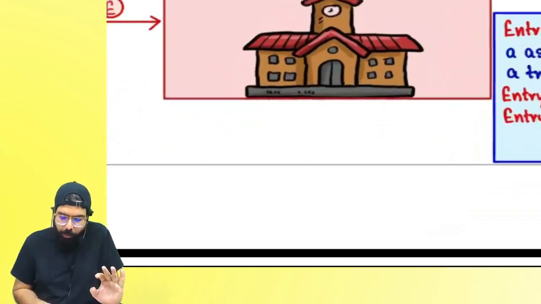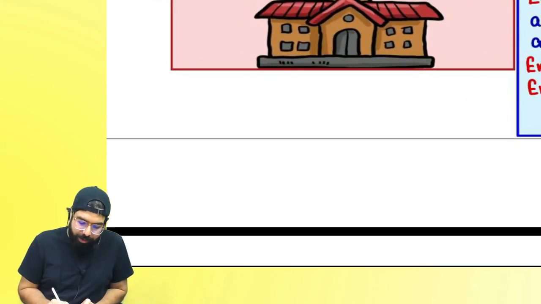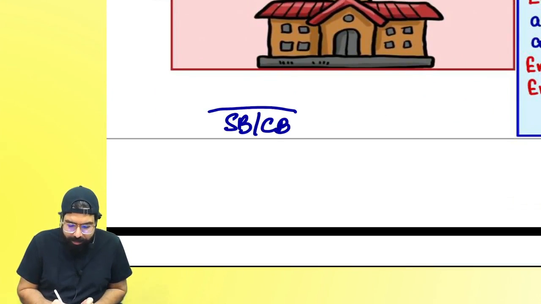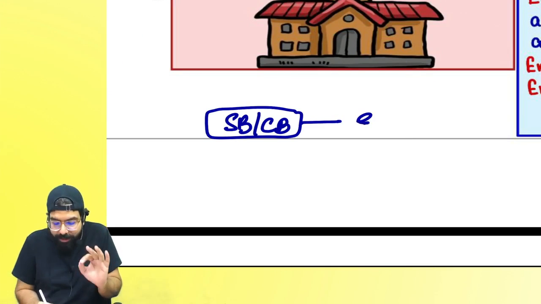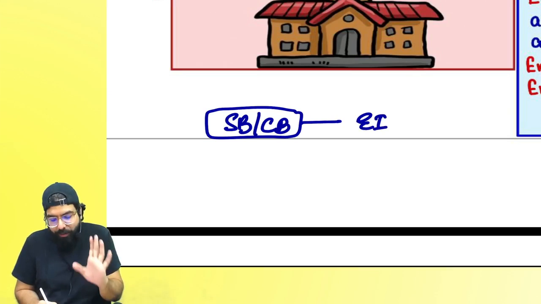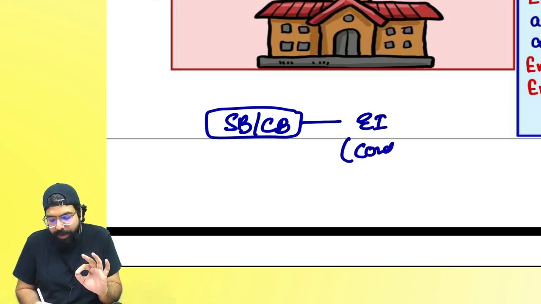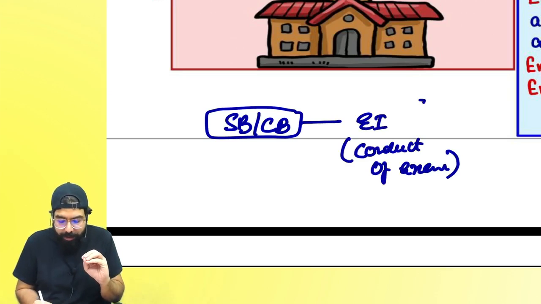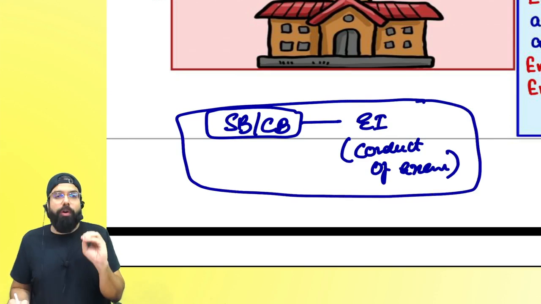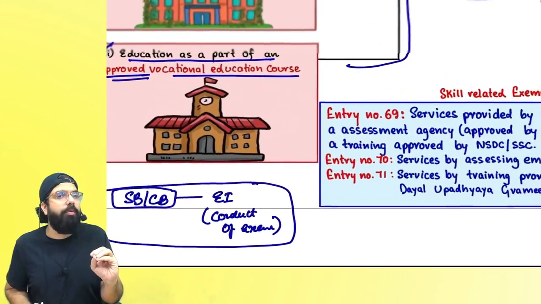Now also remember one point over here, that regarding educational institutions, the state boards and central boards are considered as educational institutions only for the limited purpose of conduct of examination. Everyone always remember, only for the purpose of conduct of examination, the state board or central board has been considered as what?